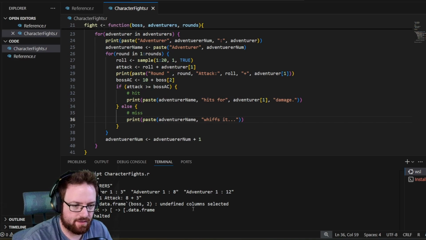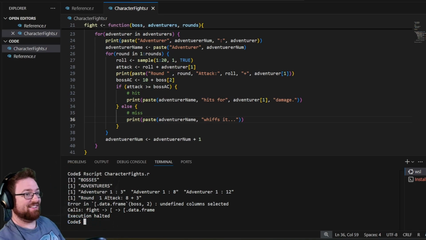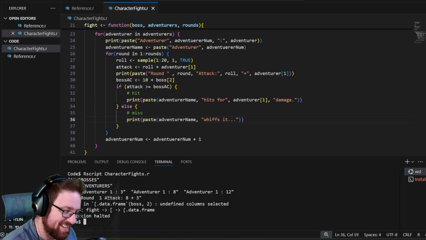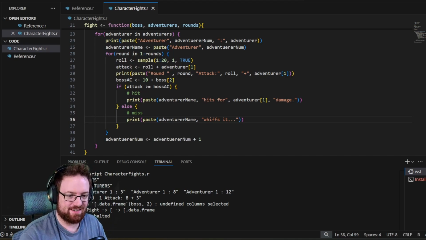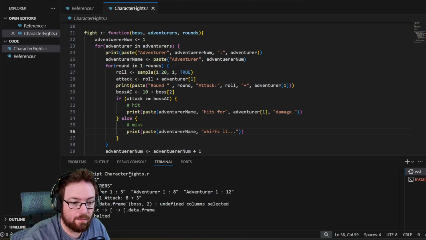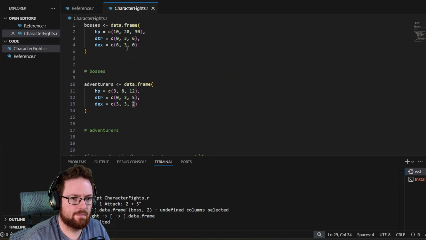Oh, undefined column selected. First error, which is good. Let me move so y'all can see that. It's the first error, which is always exciting, you could say. It doesn't make a lot of sense, so I'm going to have to figure this out. It doesn't actually tell me the line number? What? Byte calls square bracket. Ah, it is one indexed. That might be part of the problem. 1, 2, that shouldn't be undefined.